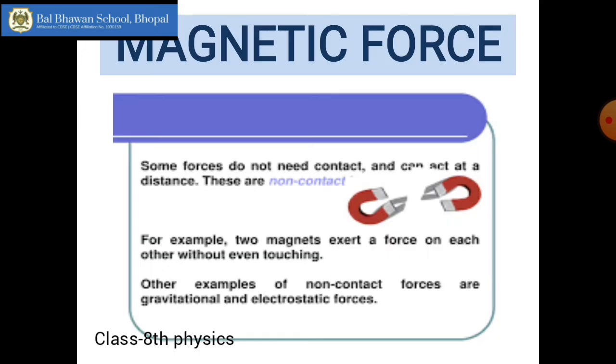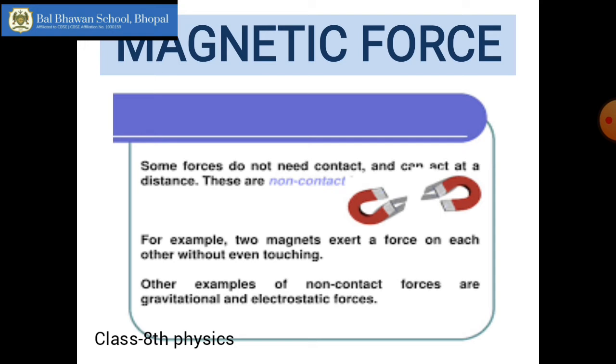The second type of non-contact force is magnetic force. You all have played with magnets. You keep the magnets away, say 1 or 2 centimeters, still they manage to pull each other, right? Magnets apply a force of pull and also a force of push. They apply a force of pull on all other objects, but on different magnets they apply a force of push also. Push is repulsion, pull is attraction.